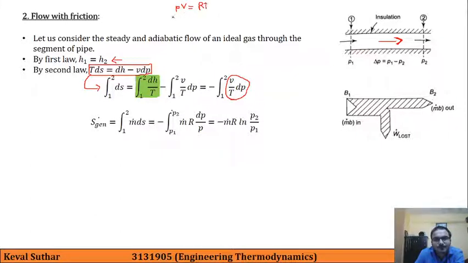This implies that V upon T is equal to R upon P. So we can further write this equation as minus the integration from 1 to 2 of R upon P into dP.